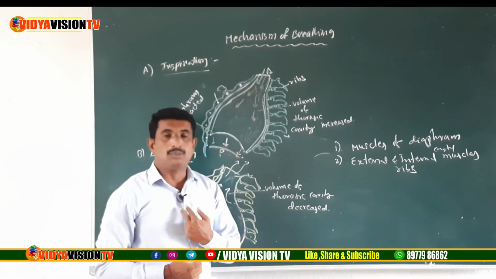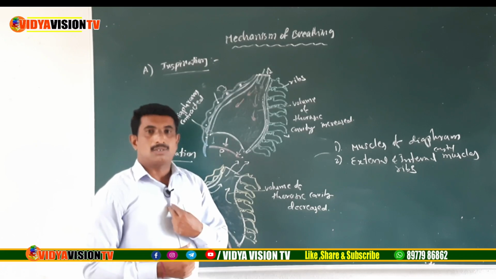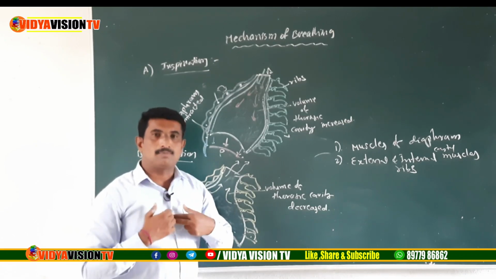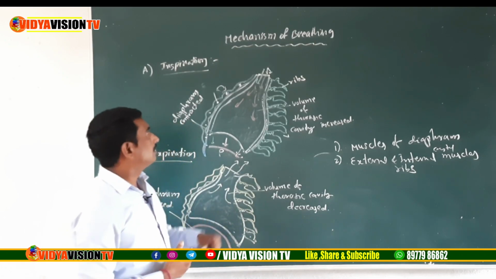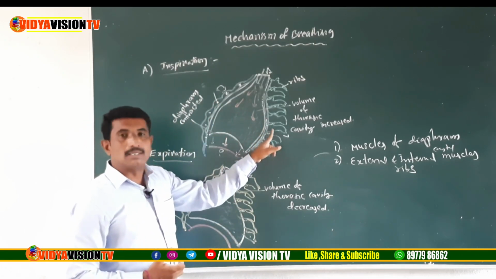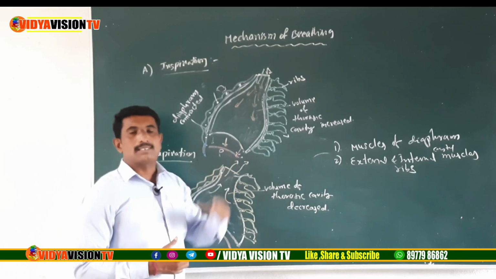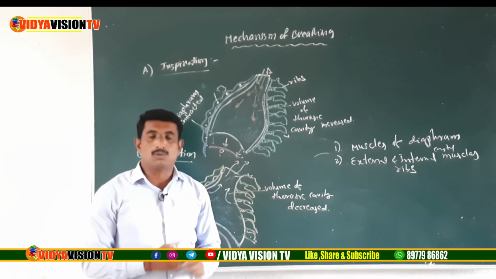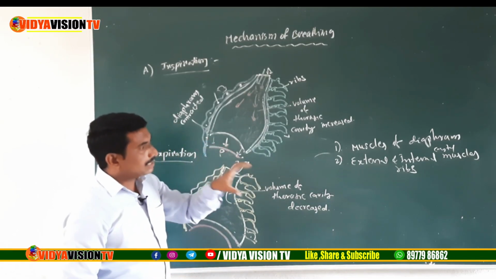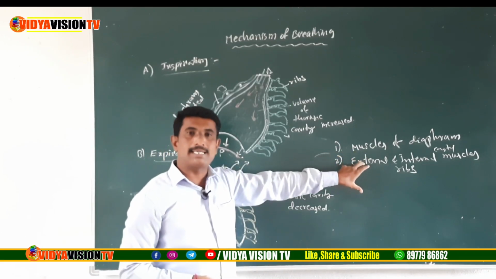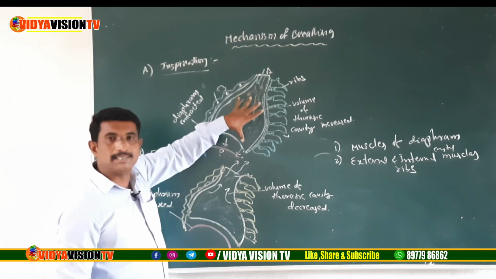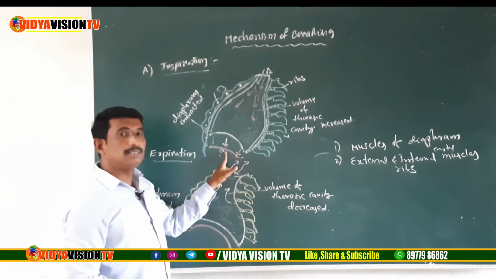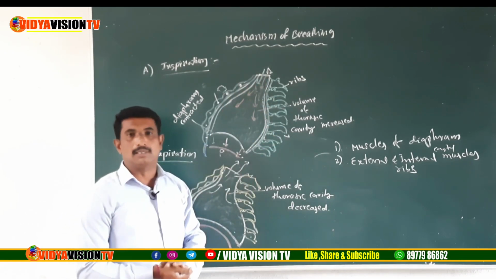You observe, children, during the inhalation, what happened? The sternum and the ribs lift up. So what does it result in? Dorsally and ventrally, the inside of the thoracic cavity increases. So finally, with the contraction of muscles of diaphragm and external intercostal muscles, the thoracic cavity is increased anterior and posterior and dorsally and ventrally, children.